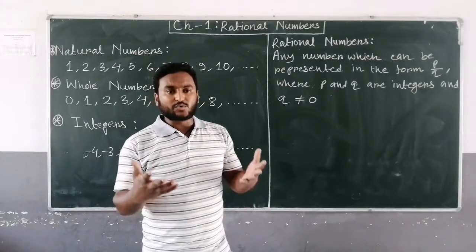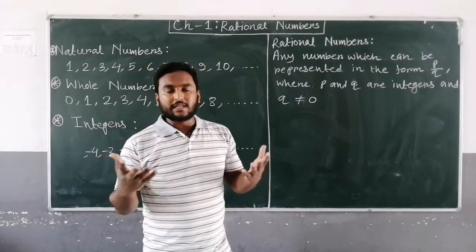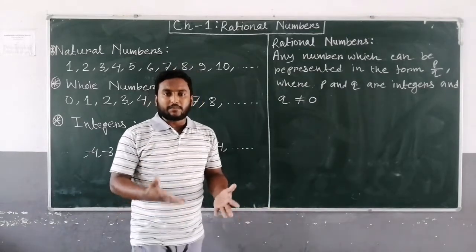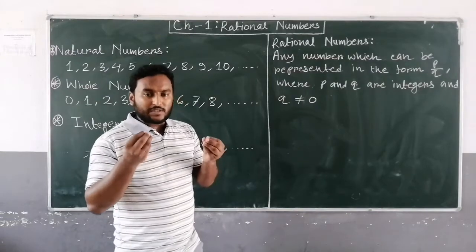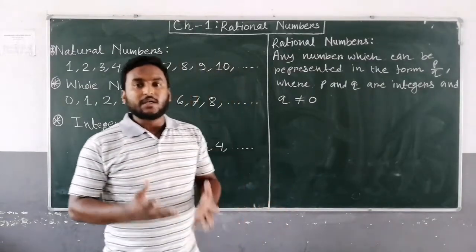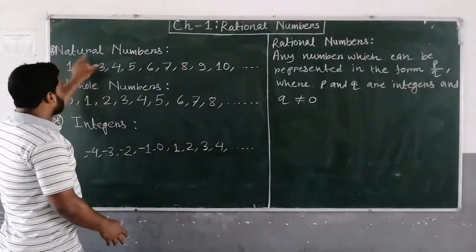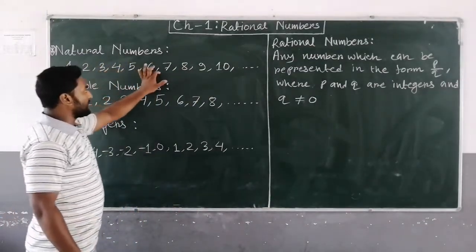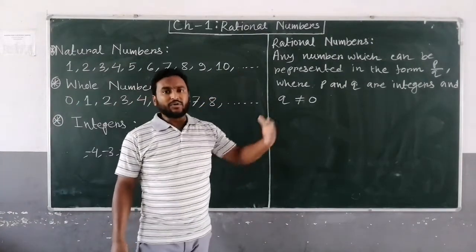Count the number of students, number of boys, number of girls, number of rooms, number of benches, number of chairs. So these numbers are used for counting. These numbers are known as natural numbers. So natural numbers are the counting numbers. So 1, 2, 3, 4, 5, 6, 7, 8, 9, 10 up to infinity.